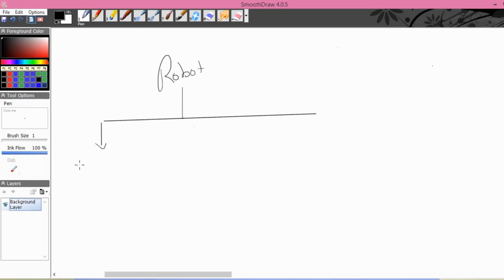Number one, the robot chassis. Number two, electronics. Number three is the program.